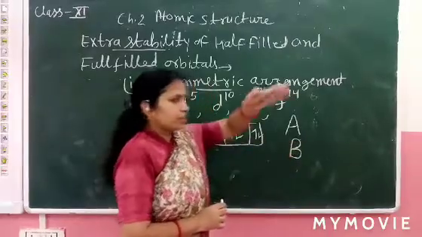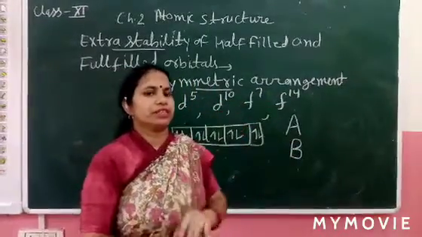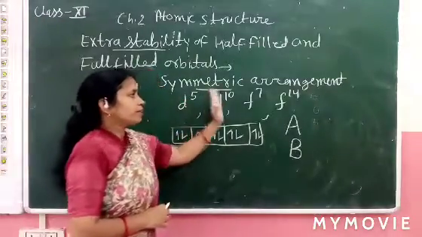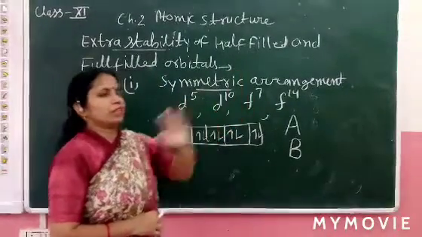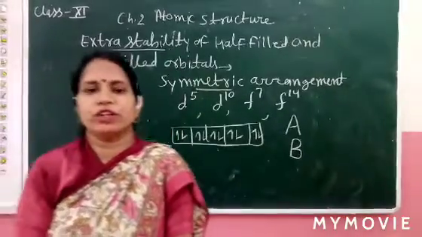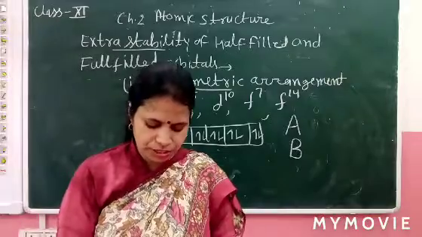When we cut B horizontally, this is also symmetric. This is the symmetry. And d5, d10, f7, f14 are symmetric. So these half-filled and full-filled orbitals are symmetric, so they are extra stable.